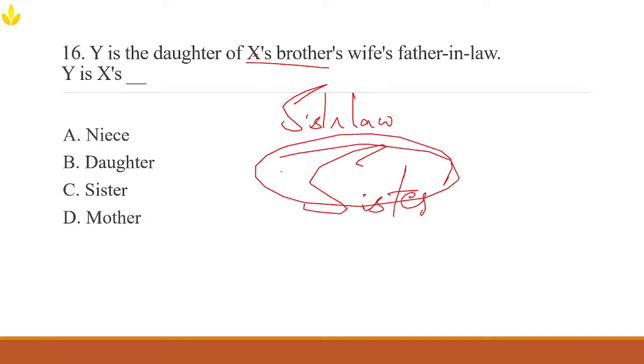Exactly, sister. So that's the final answer. So we don't have to put everything in the Jamboard and waste the space. See, not so scary, isn't it? Once you break it down, just remember, don't let the words confuse you. Always focus on the relationships step by step.